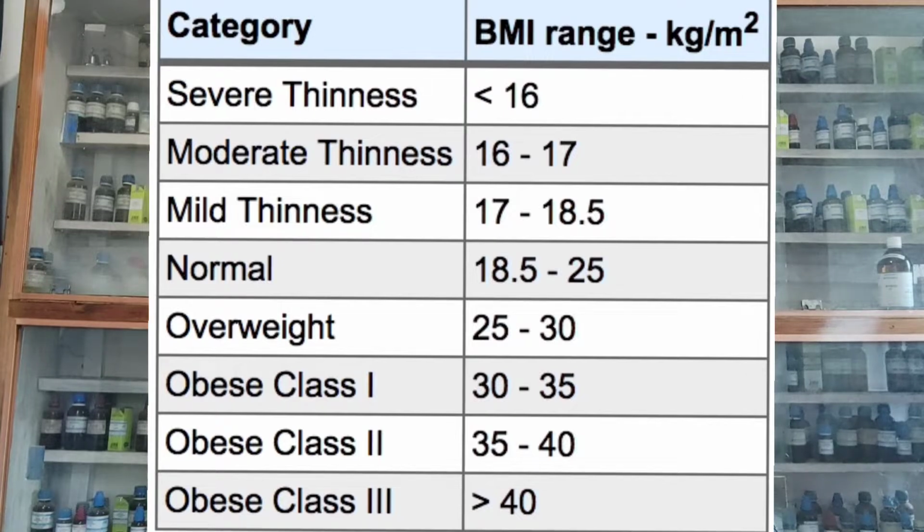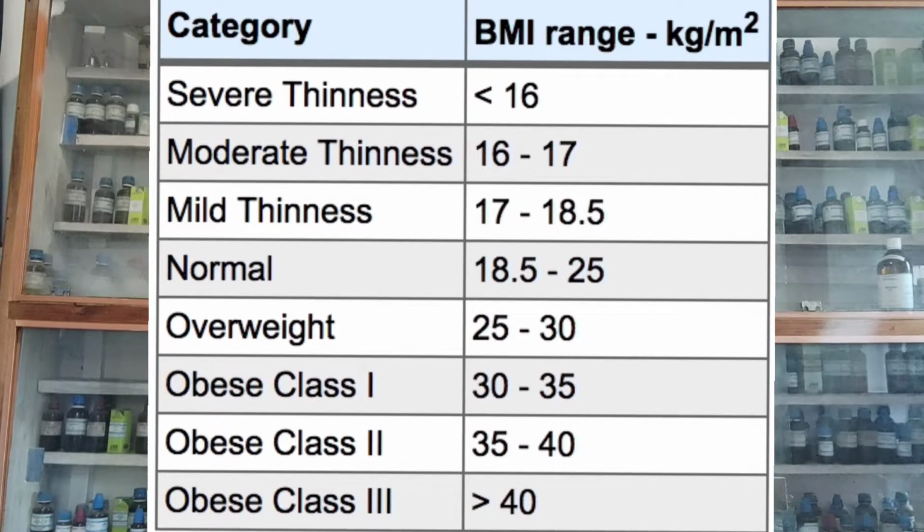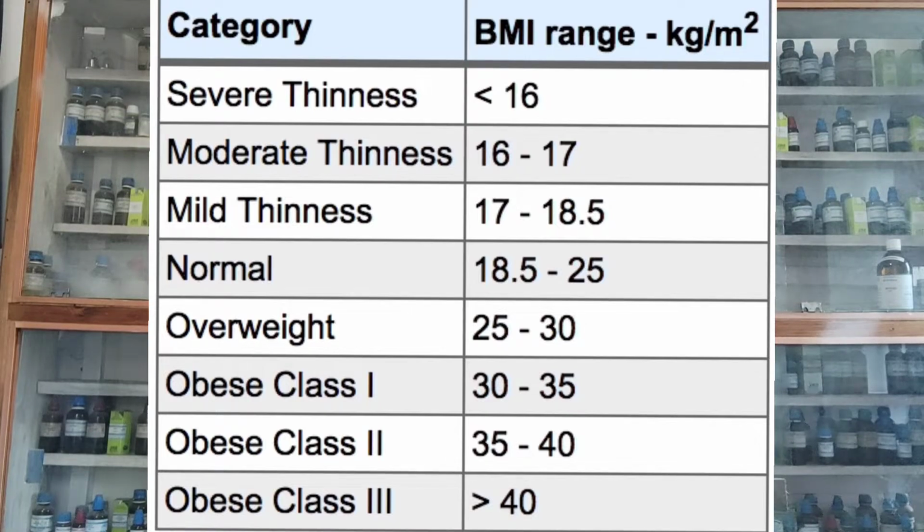Now, if while calculating your BMI it comes less than 16, in that case you are in severe thinness. If it is between 16 to 17, you are in moderate thinness. If it is 17 to 18.5, you are in mild thinness. If the BMI value comes as 18.5 to 25, you have a normal body weight. If you are between 25 to 30, you are overweight. If you are between 30 to 35, you are obese, class 1 obesity. If you are between 35 to 40, you are in class 2 obesity.